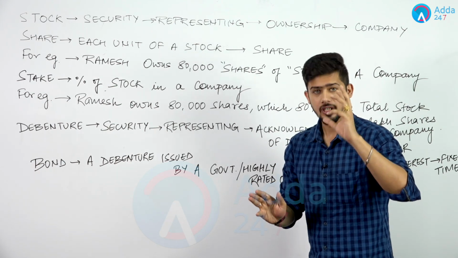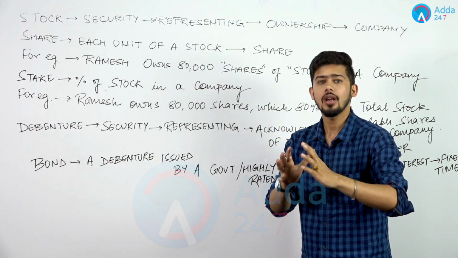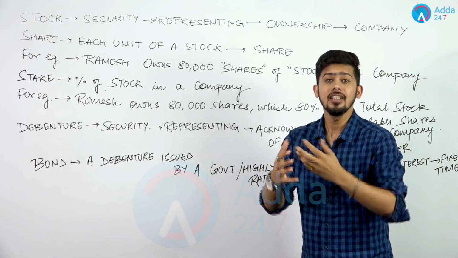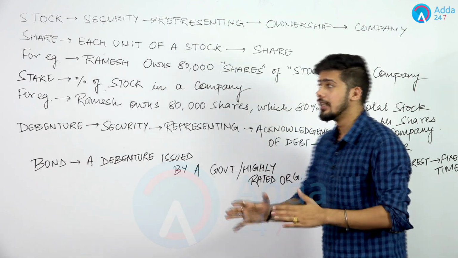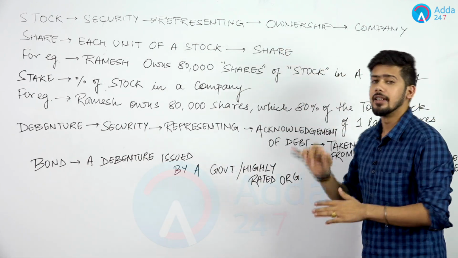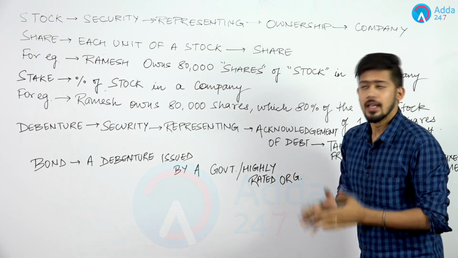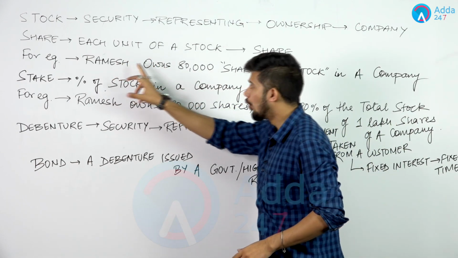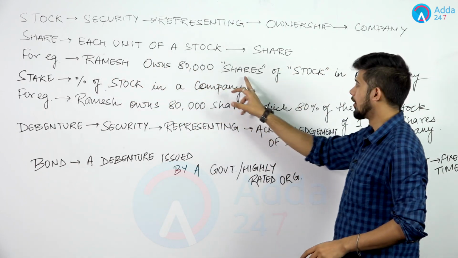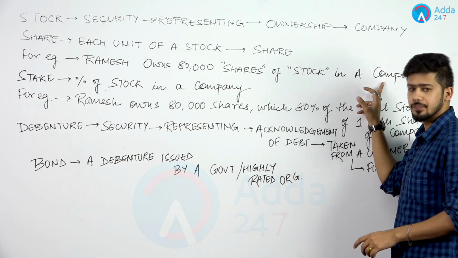For example, generally in the literal sense, a stock is a document that clearly represents the number of shares owned by the individual or by the company. यहाँ पर अगर मैं एग्जाम्पल आपको दूं, देखिए लिखा भी हुआ है, Ramesh owns 80,000 shares of stock in a company.